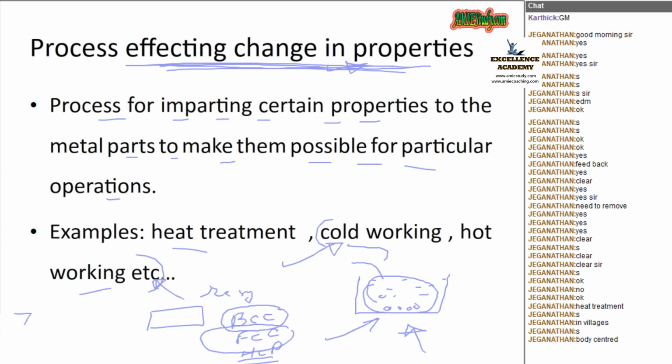For iron, it is 723 degrees Celsius. So if he hammers that iron billet below 723, we call that process what? Cold working. And if he hammers that billet above 723 degrees Celsius, we call that hot working. Clear?